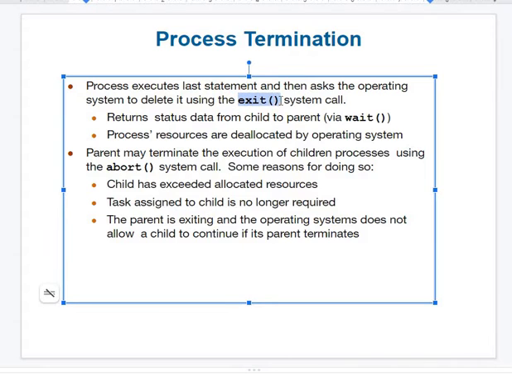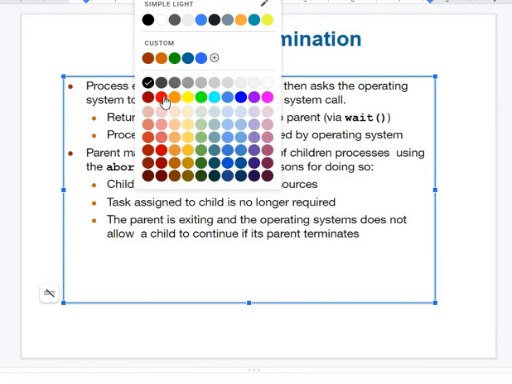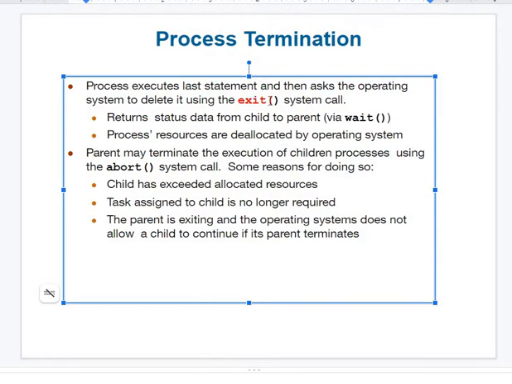Now the condition for process termination: how the process will terminate. Generally a process uses a standard function called exit. Exit means stop of the execution. If exit is called by a process, it will stop.